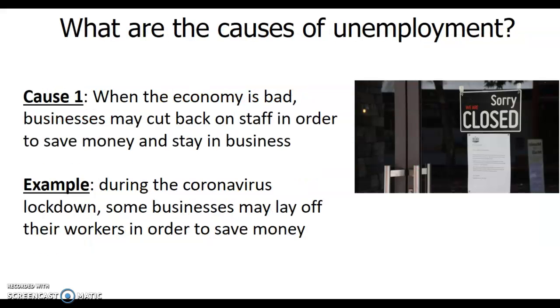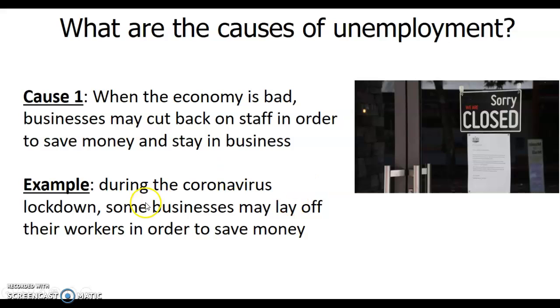Now let's look at the causes of unemployment. There are a few causes you might need to look at. When the economy is bad, businesses may cut staff in order to save money and stay in business. In the current situation, COVID-19, the economy is going down and most businesses are being shut down. If businesses are shut down, they're not earning money, and when they're not earning money, they don't have money to pay the staff. That's why most people are unemployed at the moment, and why our unemployment rate at this time is very, very high.